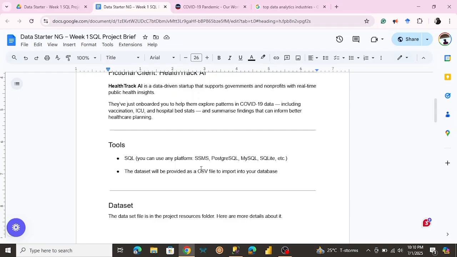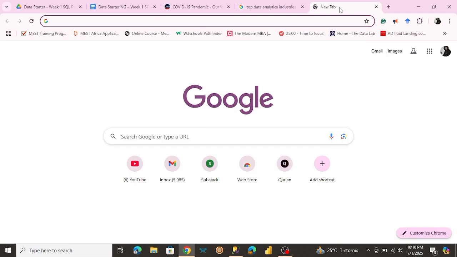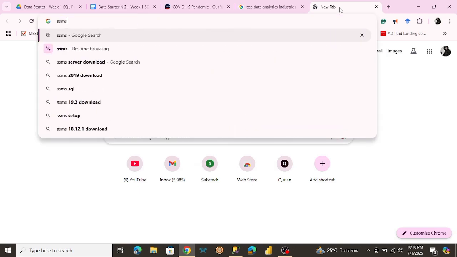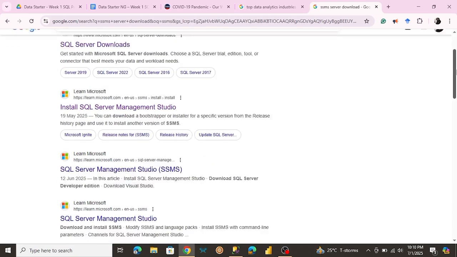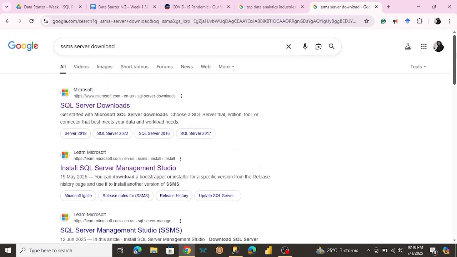But if you don't currently have SSMS installed, it's not that hard. You can just input it into Google. Let me just search for SSMS. Okay, so I think here's the link, and there are various videos that can guide you through how you can install SSMS. So once you've installed SQL Server Management Studio, so that's what it means.